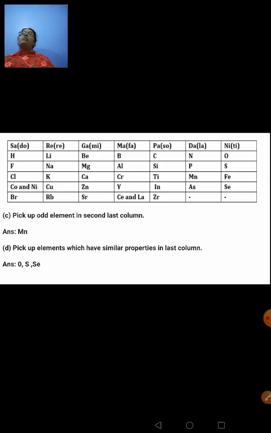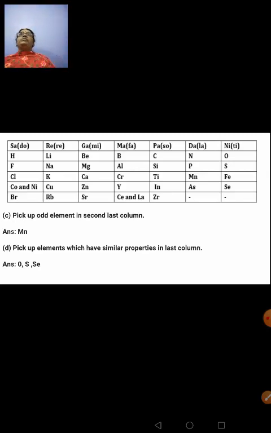These are some common questions which are asked every now and then. And then you have to be thorough with atomic size, metallic character, how it varies down the group and across a period. These are the basic things that you have to be thorough with in this chapter. Then you can answer any type of questions.